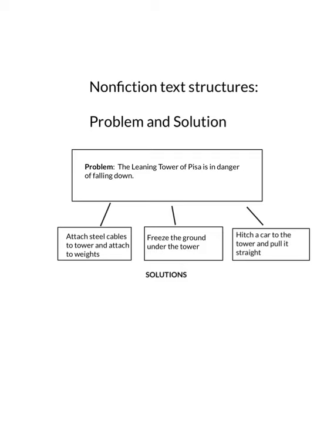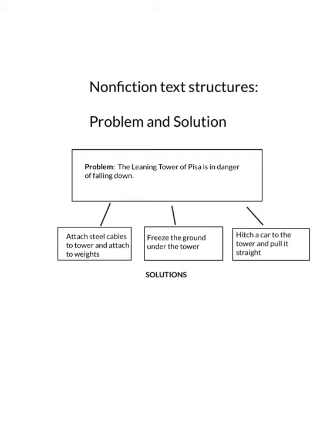We're going to talk today about the final nonfiction text structure, which is problem and solution. In this type of structure, the author is presenting a specific problem. For example, we're going to be reading an article about the Leaning Tower of Pisa. Its problem, well, it's going to fall down. The article also presents several different options or solutions to saving the tower.